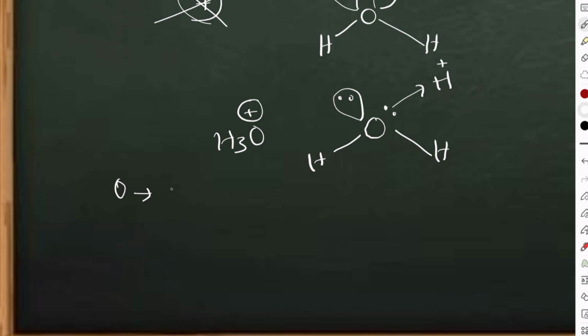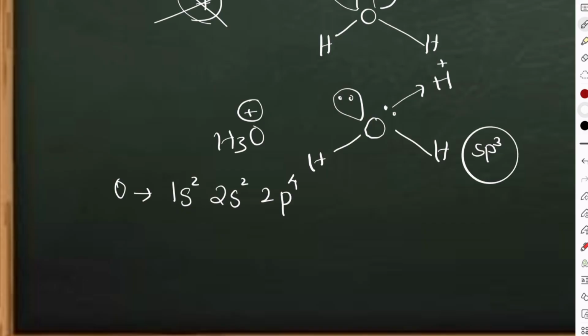So oxygen electronic configuration, if I draw, that will be 1s2, 2s2, 2p4, right? So H2O structure you already know. That is sp3 hybridized, right? I hope you have this basic knowledge. Now you see here, this is the valence electron. I am just drawing the valence shell electrons here, 2p4: 1, 2, 3, 4. Now hydrogens are coming.